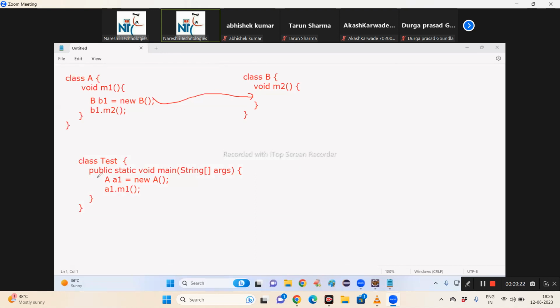So what happened? Now the Test class creates a class A object. Then it searches for the M1 method in class A, which is available. Then inside that, the B object is created. Then B1.M2, the M2 method is executed from class B. But is this static nature code or dynamic nature code?